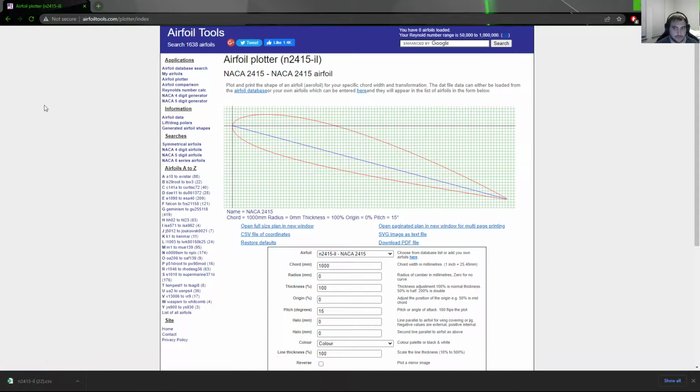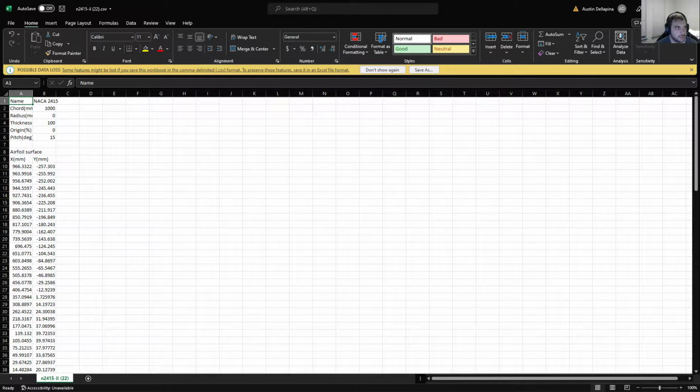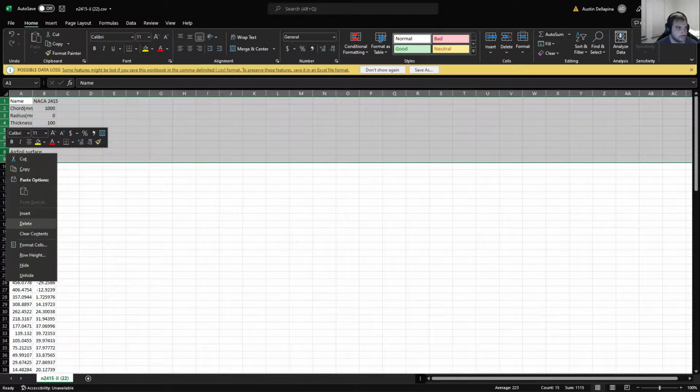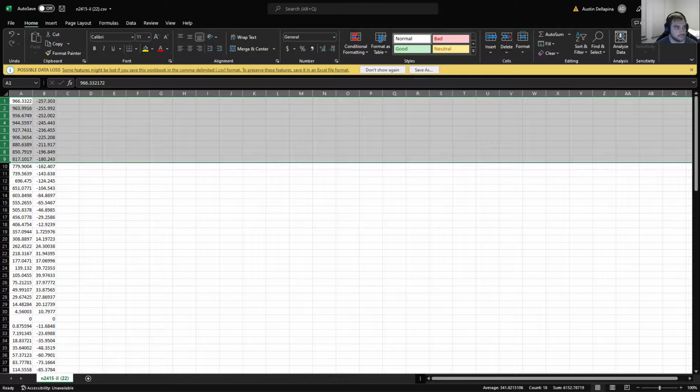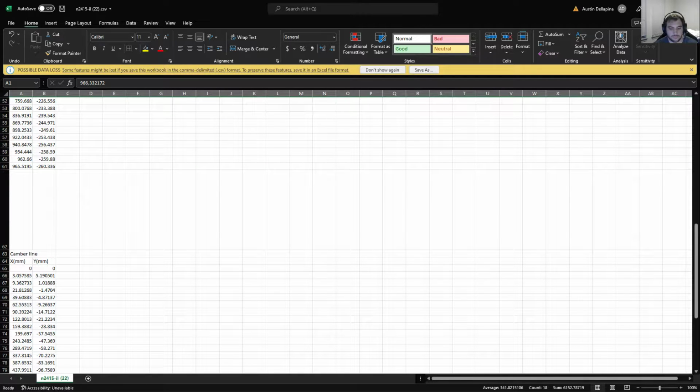and an Excel sheet will pop up. Like this, and all you need are these set of coordinates here. So we're going to delete everything else.